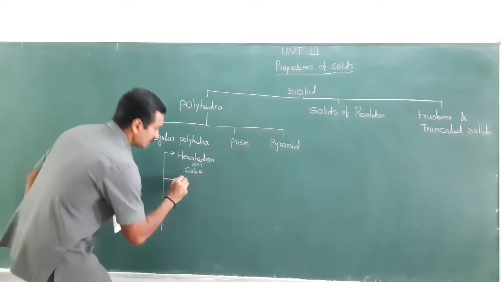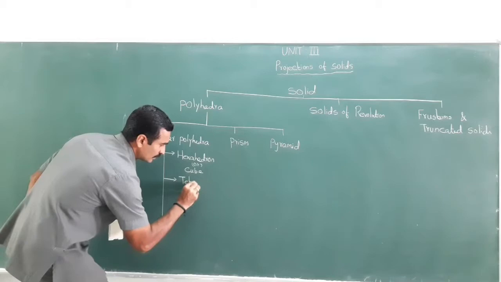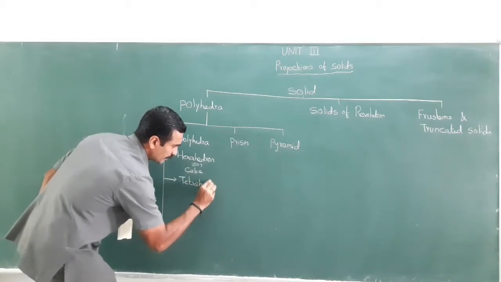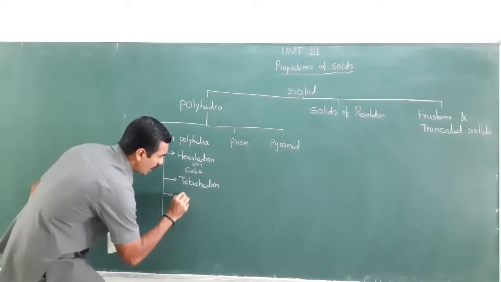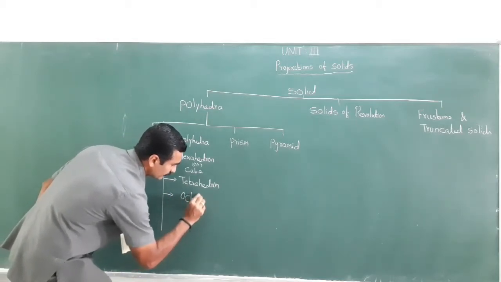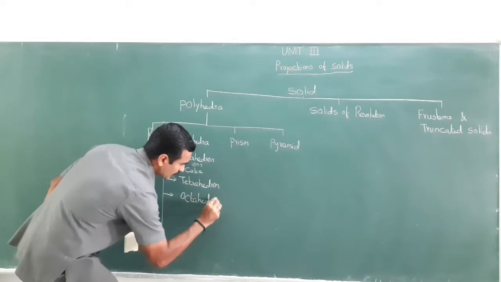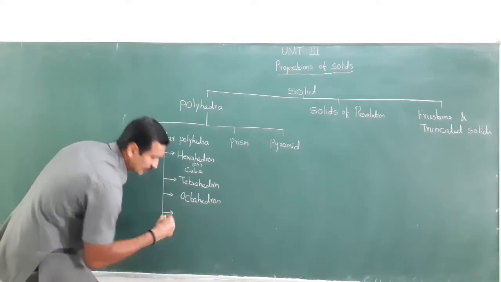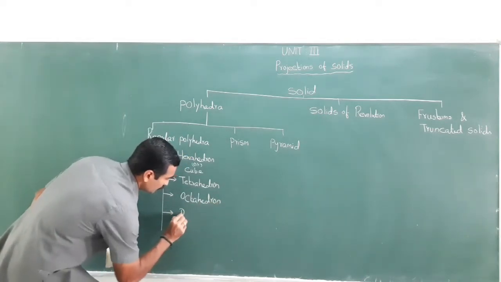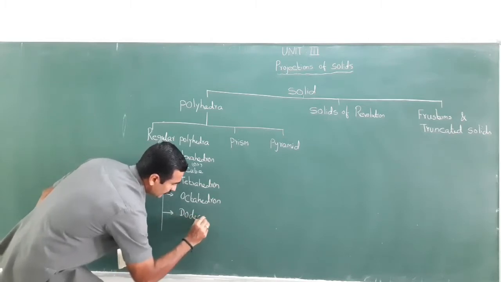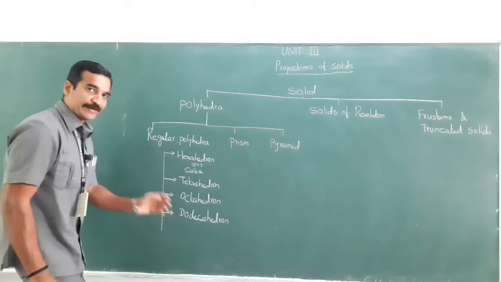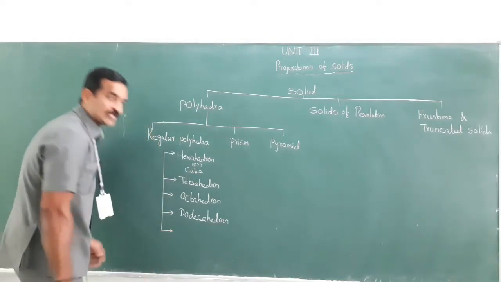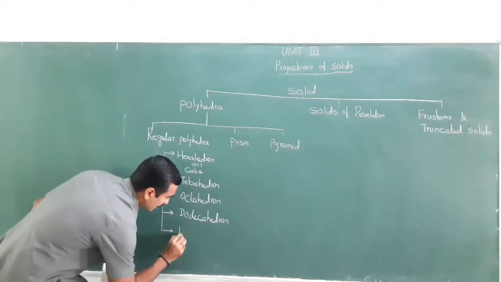Next one is tetrahedron. The third one is octahedron. The fourth one is dodecahedron. And the last one, the fifth one, is icosahedron.